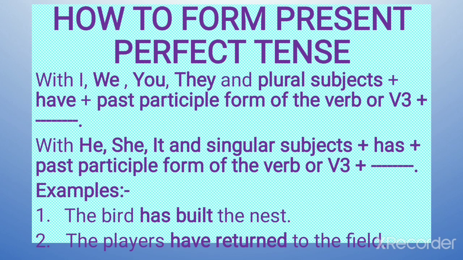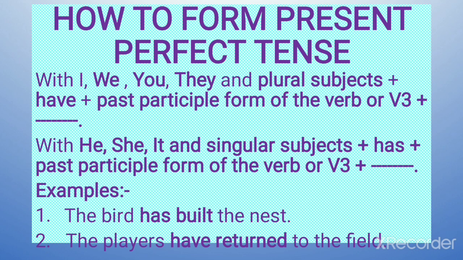Now, how to form present perfect tense? With I, we, you, they, and plural subjects, have, again a helping verb, plus the past participle form of the verb or third form of the verb. With he, she, it and singular subjects, has plus the past participle form of the verb or third form of the verb. The bird has built the nest. Now with built, the third form, has is singular because the bird is one. The players have returned to the field. Now players are many, so have, and the third form, return, returned.